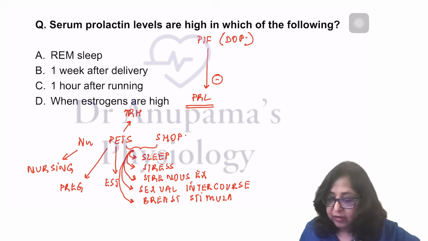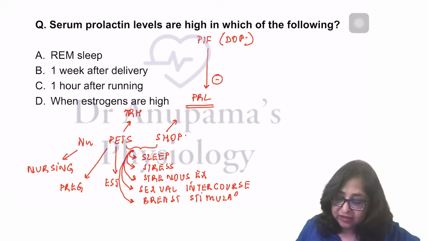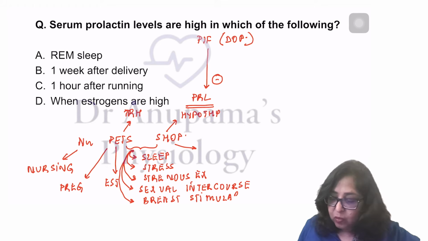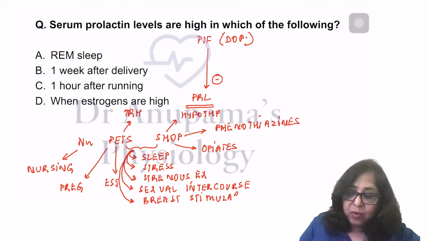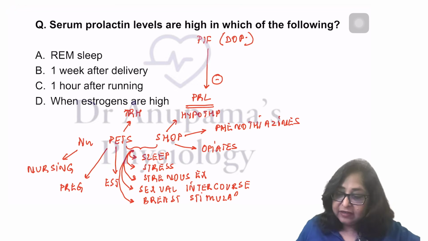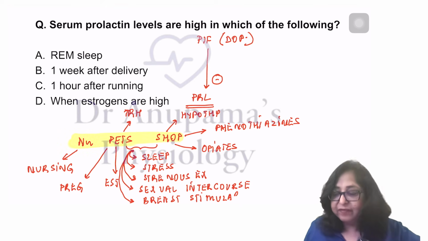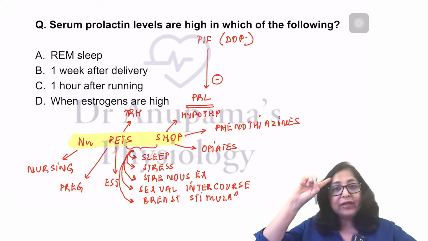H stands for hypothyroidism. I've just explained it to you. O is opiates, and P is phenothiazines. So these are the conditions which will increase the prolactin levels. Now let's look at the options.